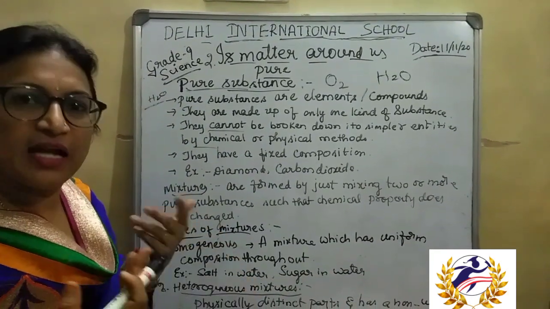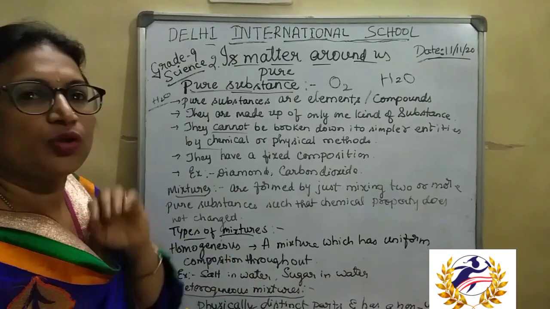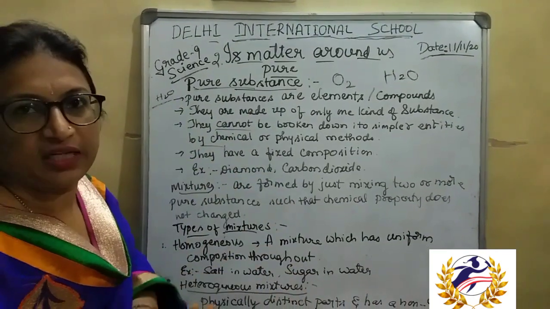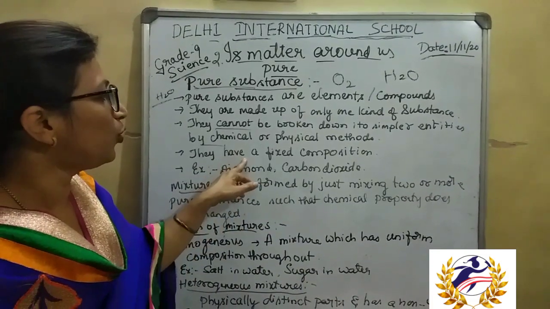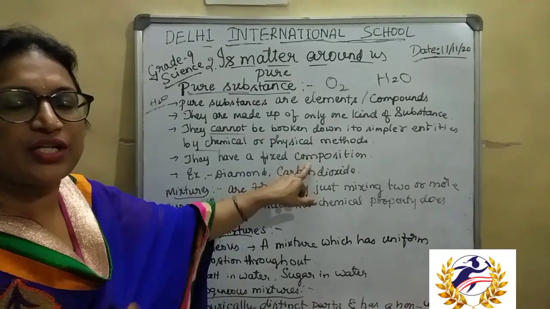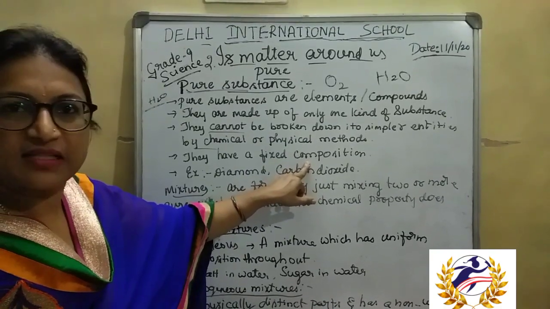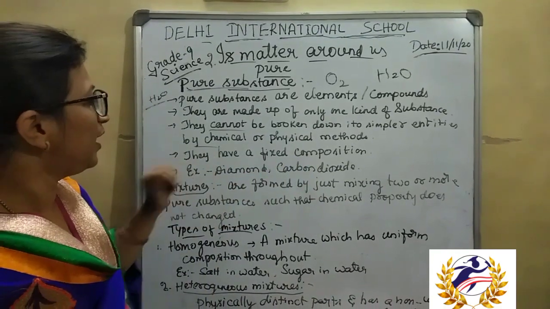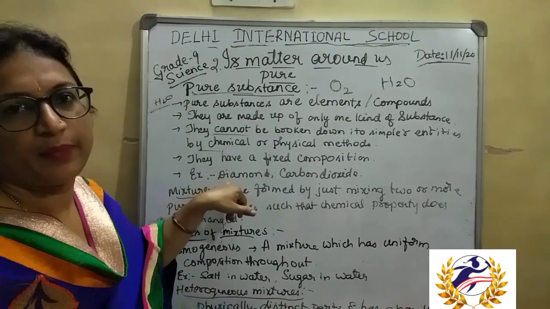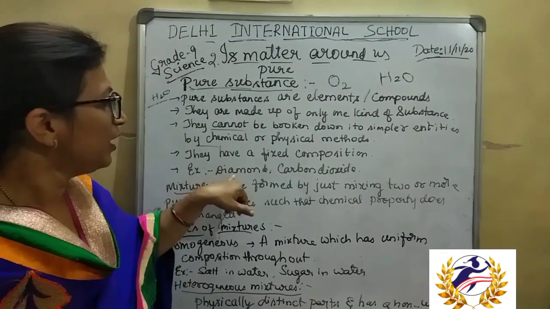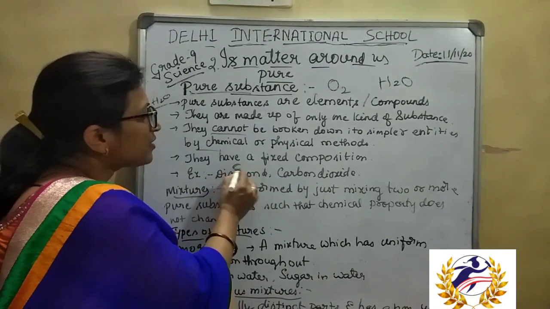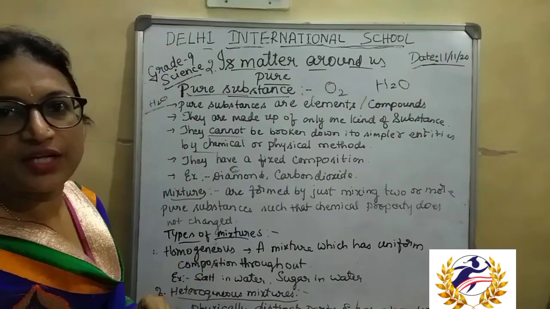Oxygen is present everywhere around us. Throughout the world, wherever you go, oxygen is O2 only. That is, they have a fixed composition. The composition does not vary from place to place. For example, diamond is made up of carbon atoms, and it has a fixed composition. The composition does not change.